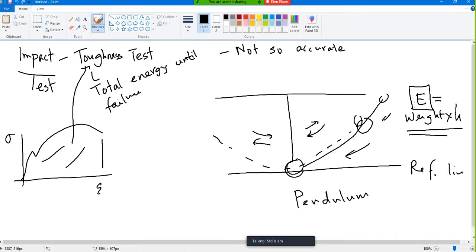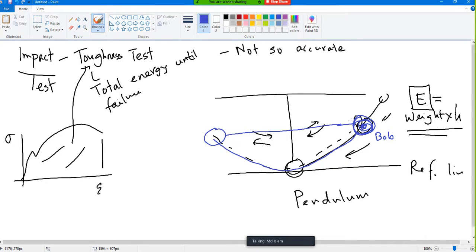E means energy here. Say I raised up my stone or bob, we call it the bob. That small piece we call the bob. If we raise the bob here and let it go, you will agree that it will come this way, and it will come here at the same level as the original.